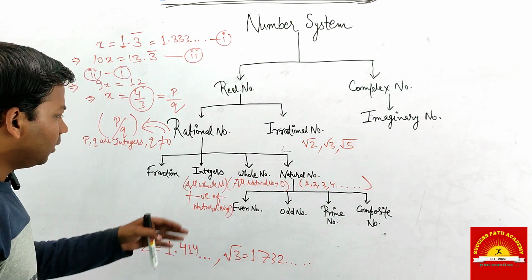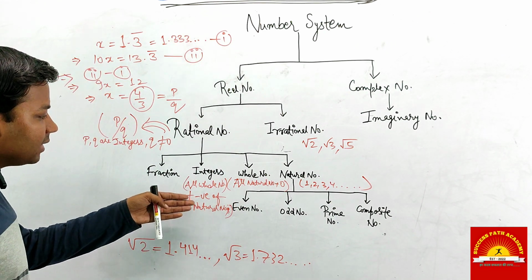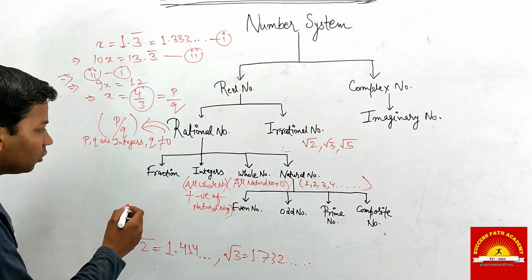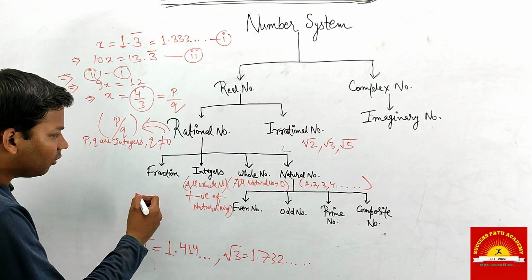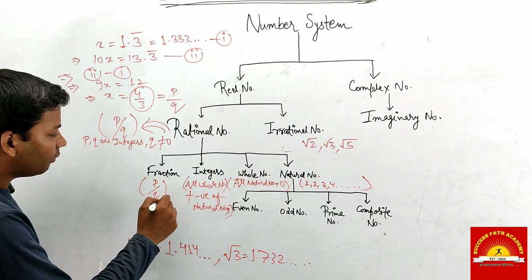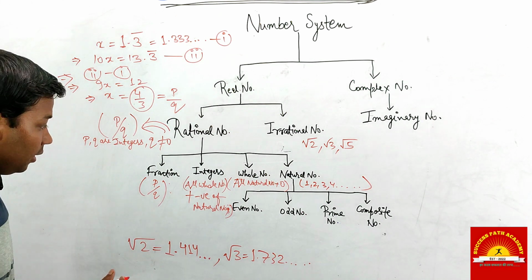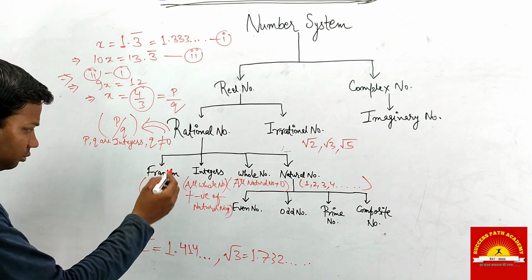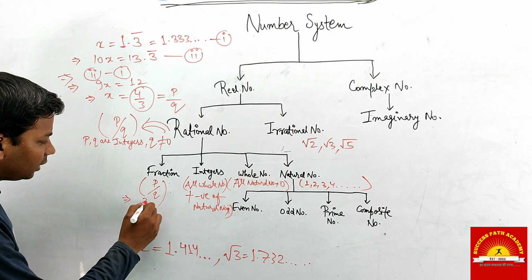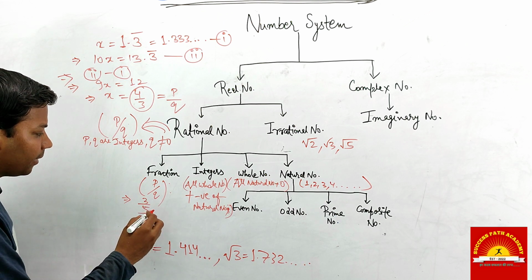You can say that all whole numbers together with negative of natural numbers are integers. Now, what is a fraction? A fraction is simply in the form of p by q, where p and q are integers and q is not equal to 0. For example, 3 by 5 is a fraction.